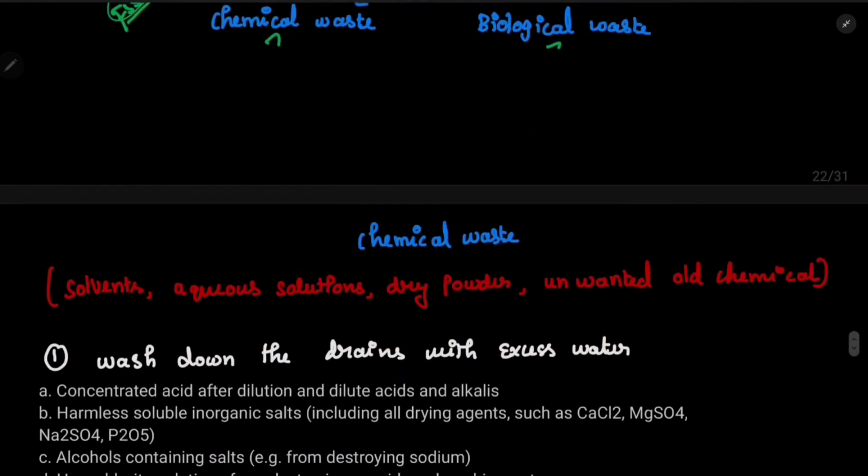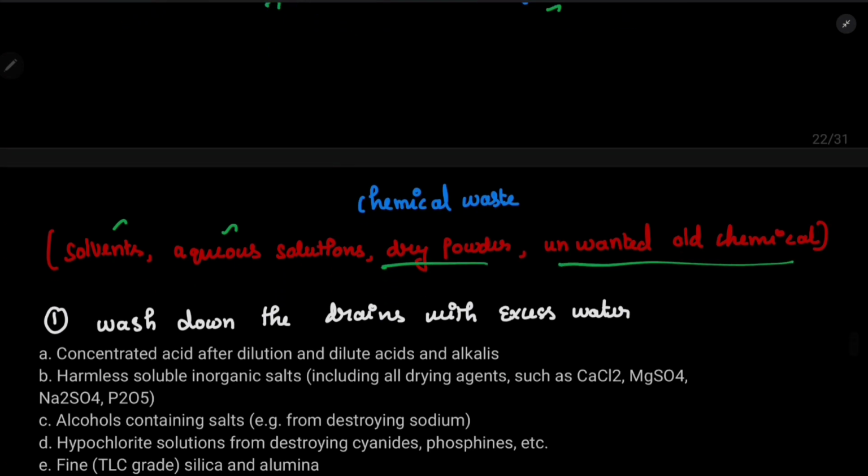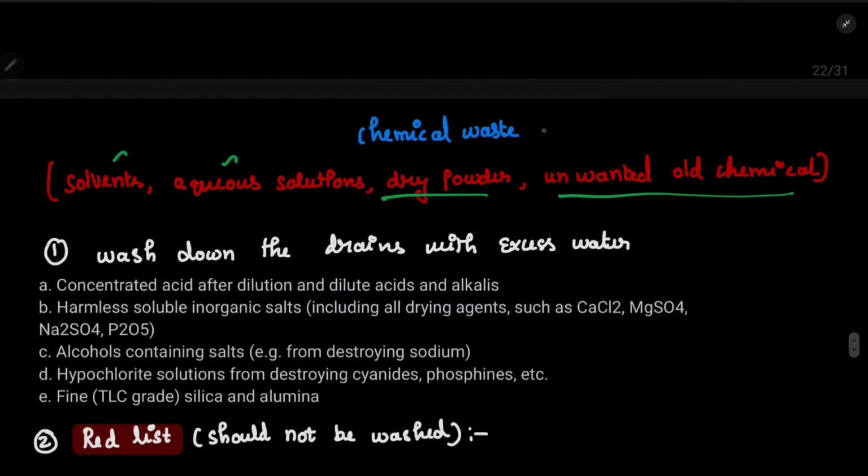Chemical waste means solvent, aqueous solutions, dry powder, unwanted old chemical. Okay, so see, this chemical waste can be removed by many methods. So let's discuss a simple and easy method first. Washing down the drains with excess water. This means simply washing in the tap water. See, if you are a chemical student or biochemical student, then you might have done this many times. So once you have done with the experiment, you will wash it.